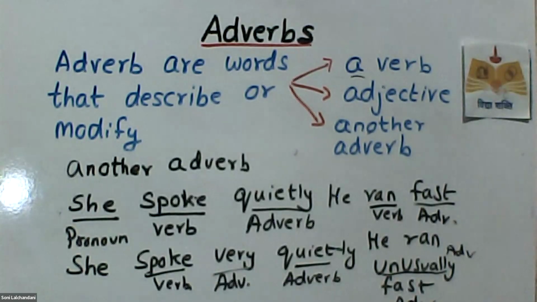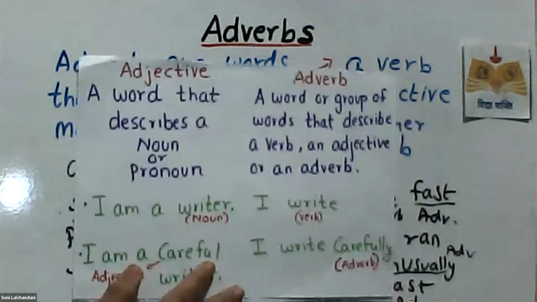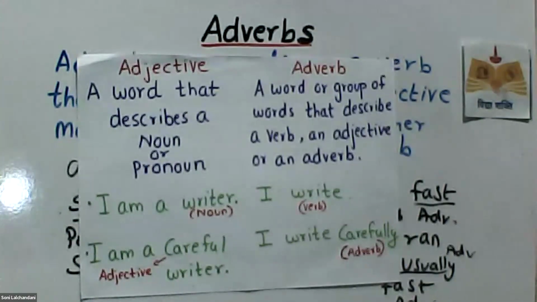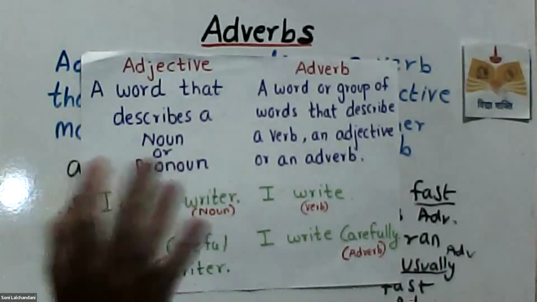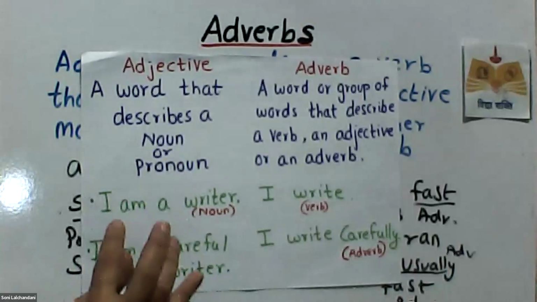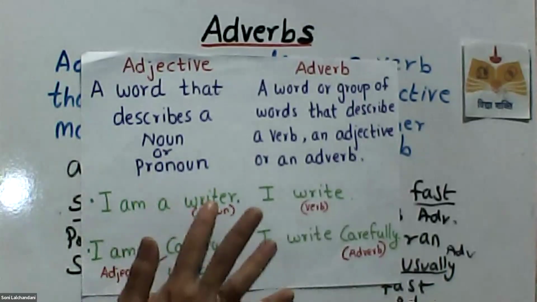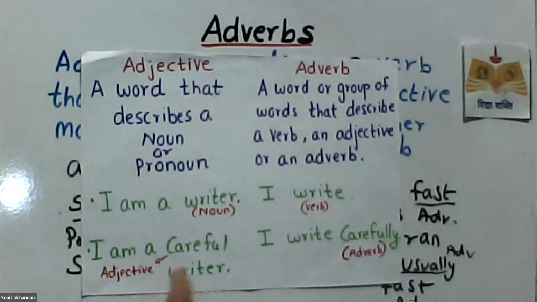Before going to an activity, you all also make some card like that. A lot of children get confused between an adjective and an adverb. So let me tell you clearly what it is. An adjective is a word that describes a noun or a pronoun. For example, I am a writer. Over here, there is no adjective, no adverb. I'm just telling that I'm a writer. Writer is a noun, correct? I am a careful writer. Now I am describing the writer, that I am very careful. So that is an adjective.